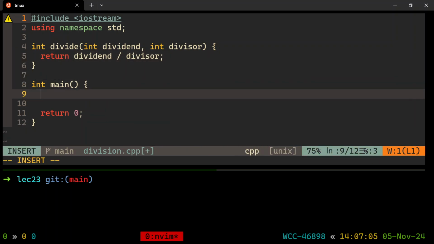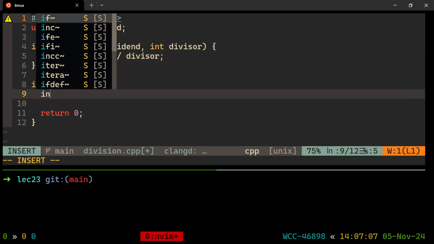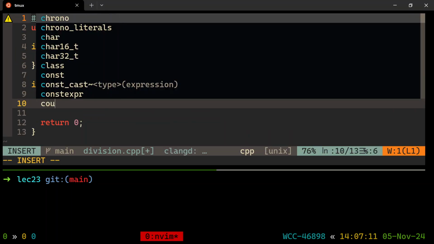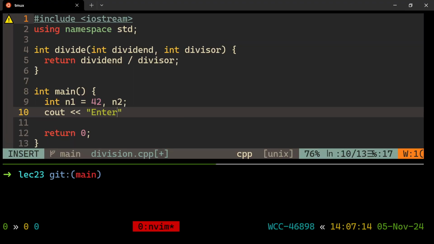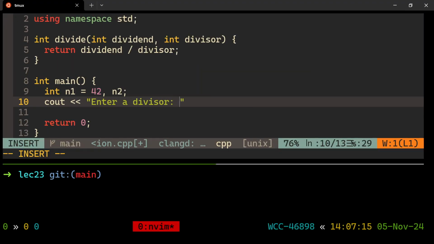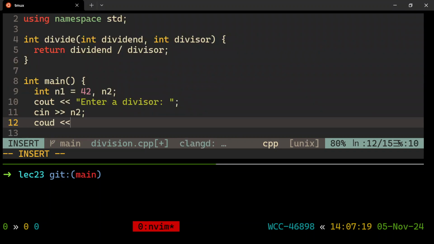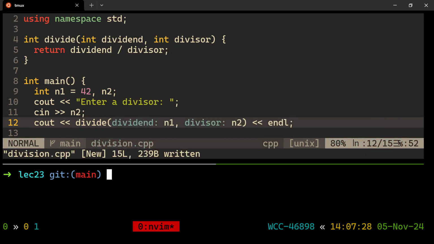Then of course you can ask the user for the things to divide by. Int n1 equals 42, and then space for n2. We'll divide 42 by something. Enter a divisor. Cin into that, and then cout divide dividend 42 n1 by n2.